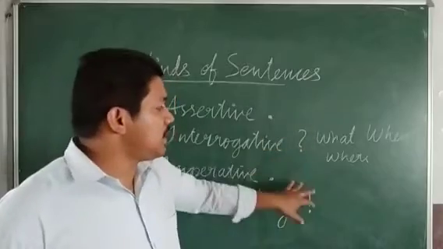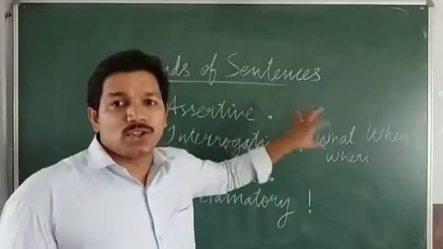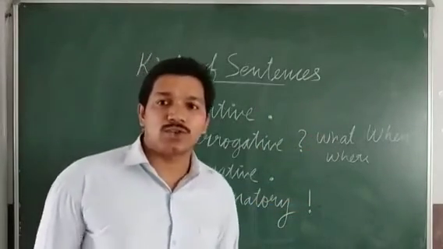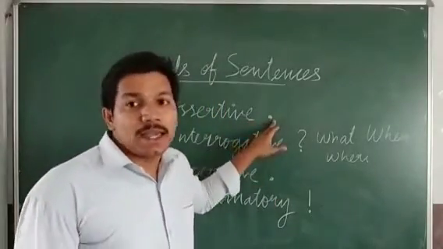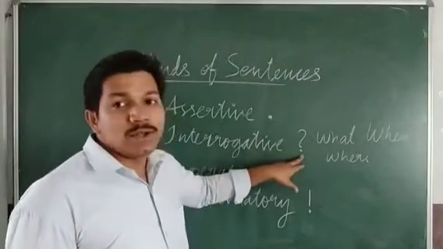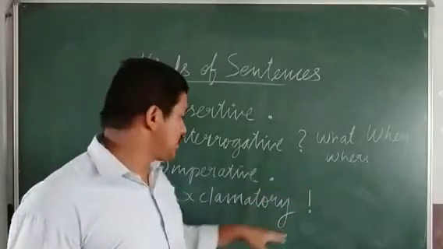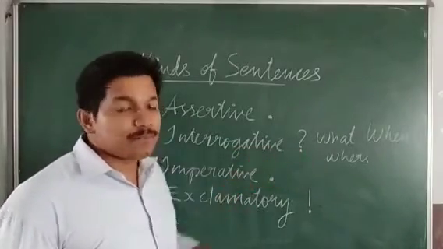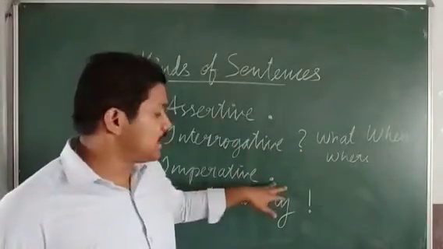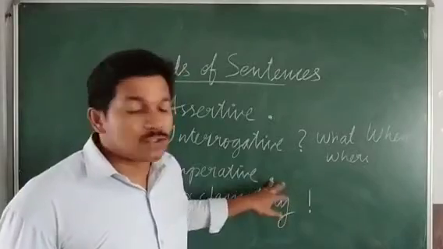So looking at the type of punctuation used, we can easily understand what sort of sentence it is. If it is a normal sentence, it ends with a full stop. If it is an interrogative sentence, it will end with a question mark. If it is an imperative sentence, it will end with a full stop.